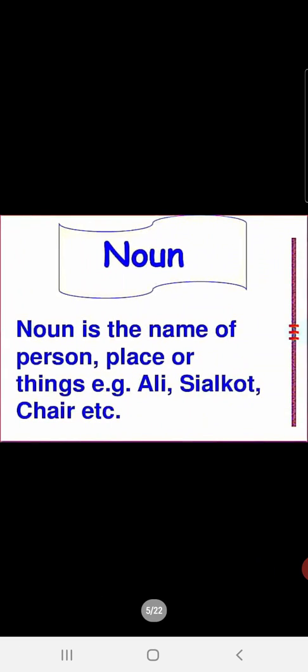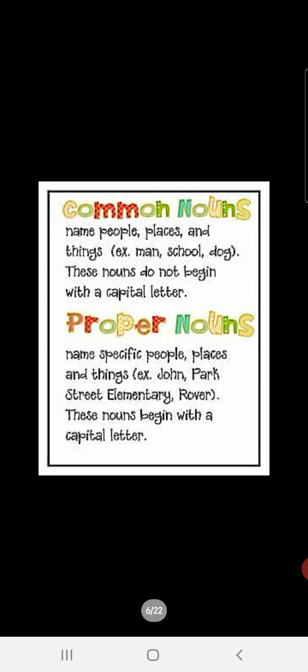Children, this is your English language class, and we are going to continue with the topic we started yesterday, which is nouns. Let us quickly revise what we have seen yesterday. Noun is the name of a person, place, or thing. For example, Ali, cell, coat, chair, etc. Right? Children, we studied about common nouns and proper nouns in our last class.